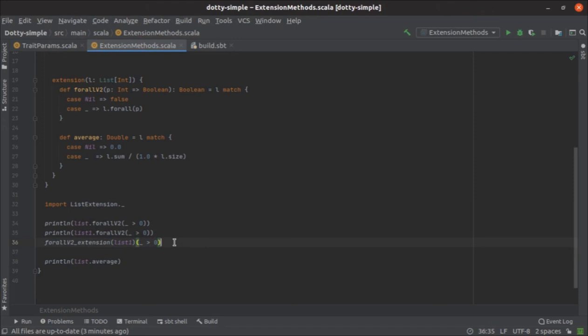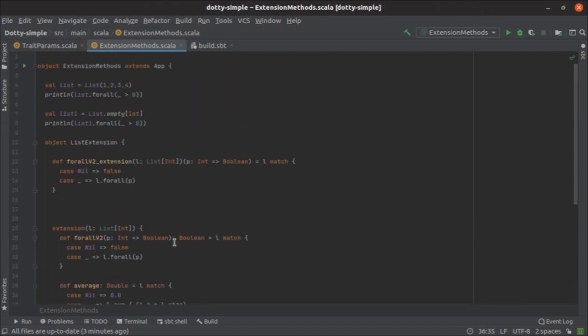So this is how extension methods are desugared by the compiler. And as you can see, there are no implicit classes here, so it's much lighter than implicit classes, because you don't need a new class for extending the features of existing objects.